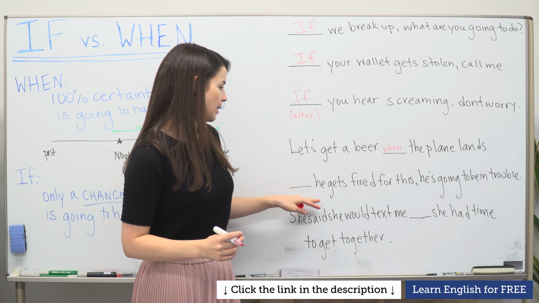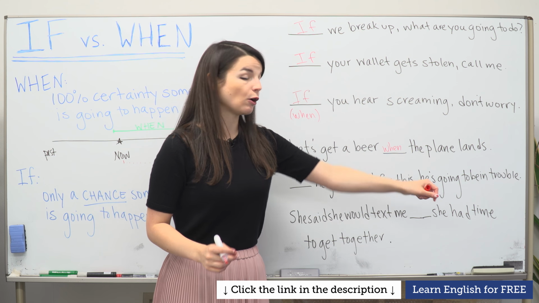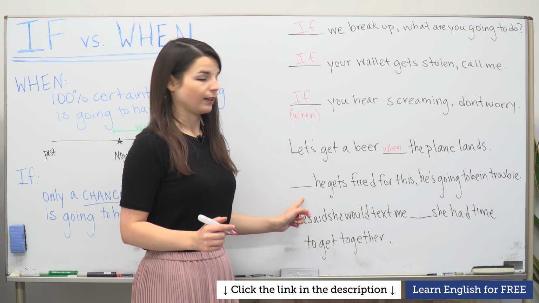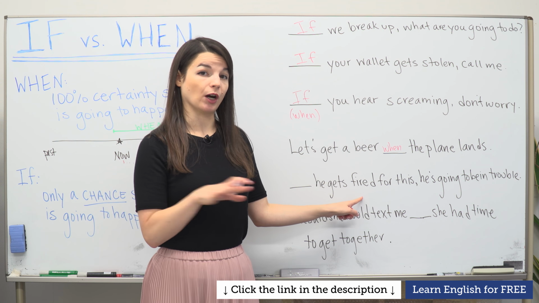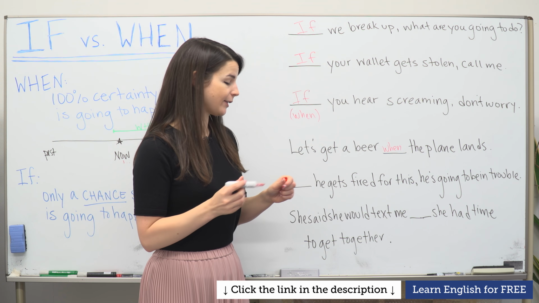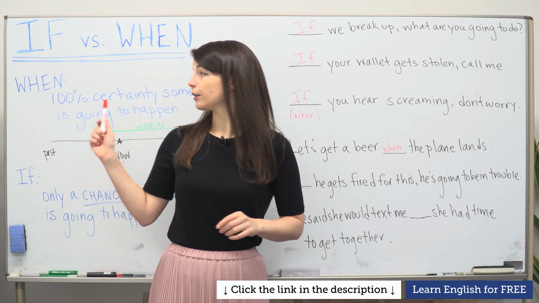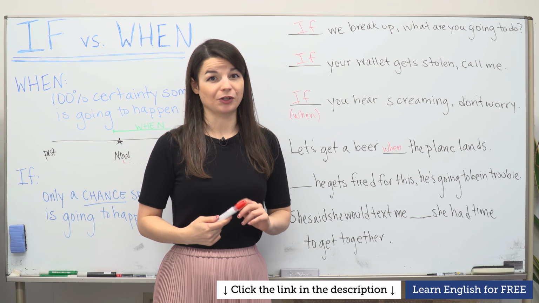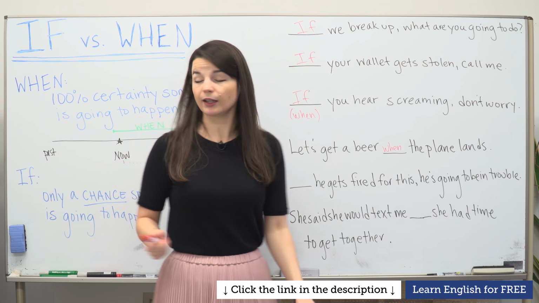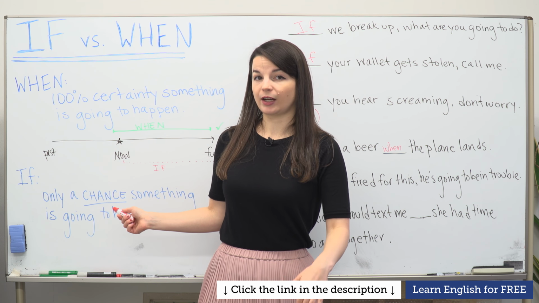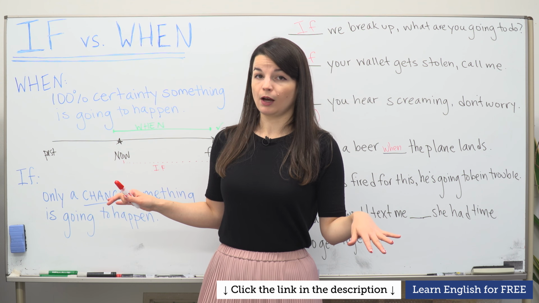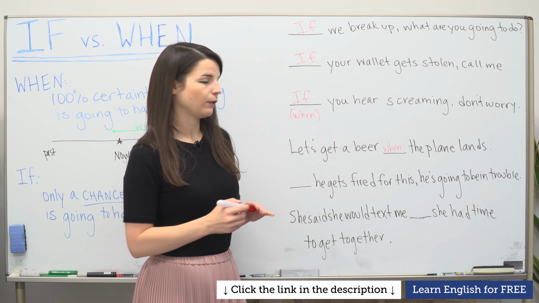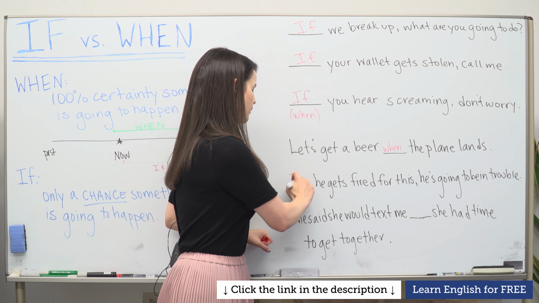Okay, next one, blah, blah, blah, he gets fired for this. He's going to be in trouble. So if we use when here, by the way, fired means lose your job. So when he gets fired for this, sounds like the speaker knows this person is going to lose his job here. However, if we use if, sounds like there's only a chance, or the speaker does not know whether or not he is going to lose his job. So if is probably a better choice here.